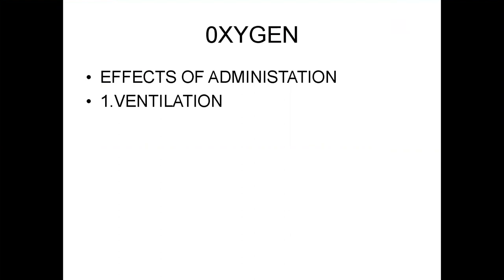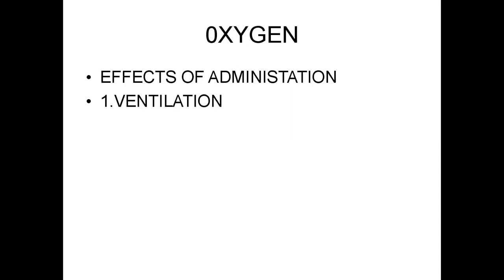Effects of administration of oxygen. It affects ventilation. Initially, it depresses ventilation because of inhibition of chemoreceptors. Later on, it is mildly stimulated. Second, it decreases the sensitivity of the respiratory centers to carbon dioxide.